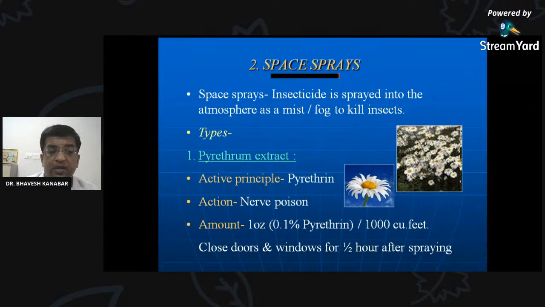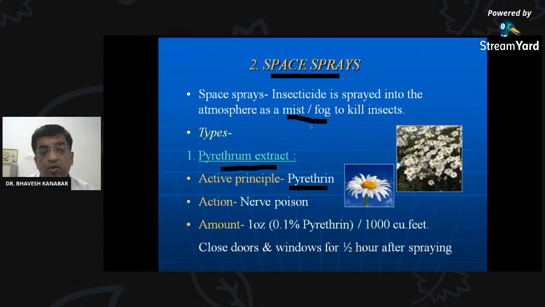So different compounds are available for space spray. That is pyrethrum. Most commonly used is pyrethrum extract. The active principle in this space spray is pyrethrin. So pyrethrum, and the active principle is pyrethrin. You may have seen some machines spraying outdoors, over the roads also. On the roads, that machine is spraying fogs. It is to be used in the form of mist or fog. So that is space spray, and this mist or fog contains pyrethrin.